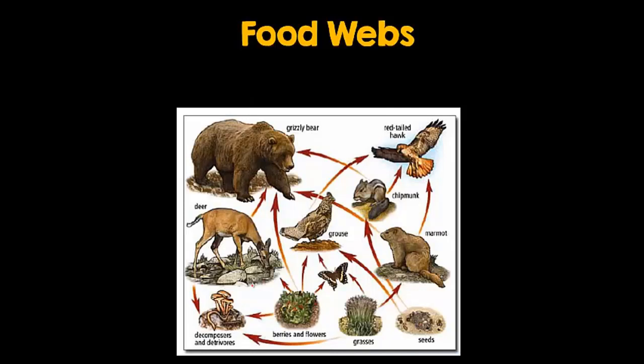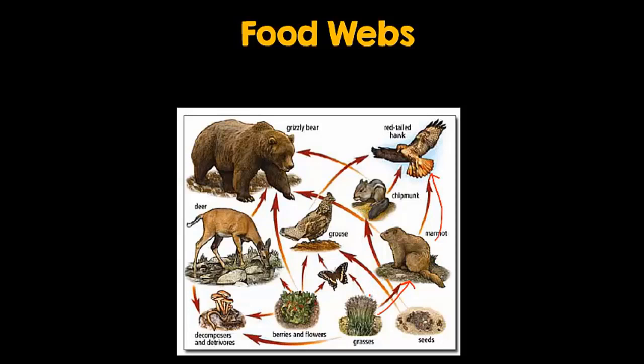It looks a little complicated, but really all you have to do is start at the beginning and then just follow the arrows until you've reached the end of a chain. So for example, let's start with this grass. Now this grass could give energy to the marmot, and the marmot would give energy to the red-tailed hawk. And that's one food chain.